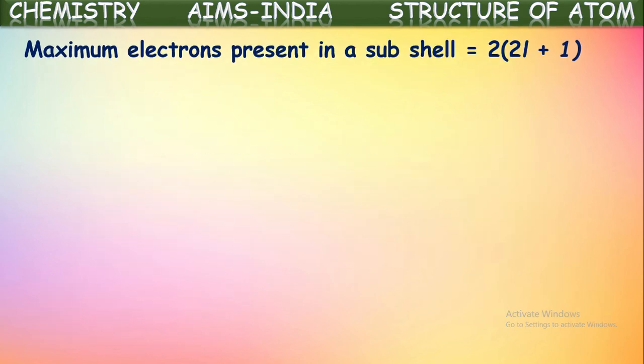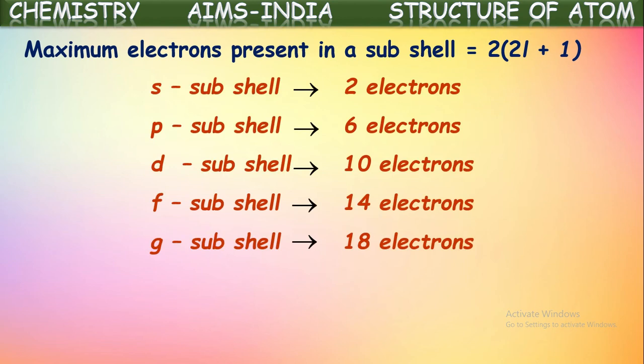Maximum electrons present in a subshell is given by the formula 2 into 2l plus 1, where l is azimuthal quantum number value. If you say S subshell, what did we say l value for this? 0. So if you substitute 0 in this formula, what do we get? 2 into 0 becomes 0 here. So plus 1. Total it becomes 2. So the maximum number of electrons that can be accommodated in the S subshell is 2 electrons.